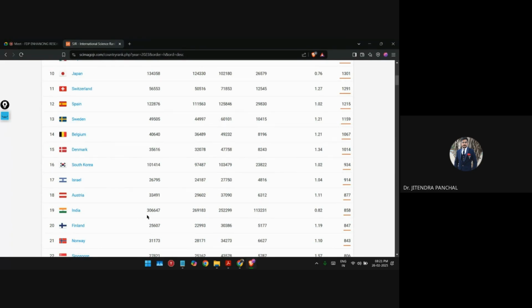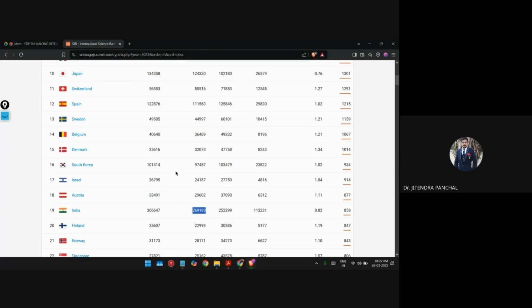Out of 3 lakh 6,647 documents, only 2 lakh 69,000 are citable documents. You can see there is a big difference between these two.